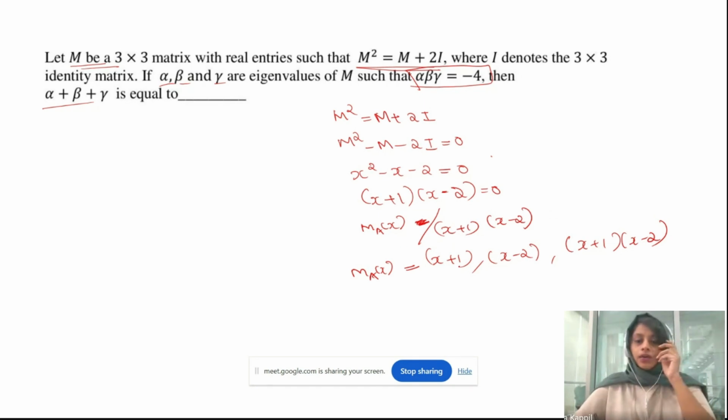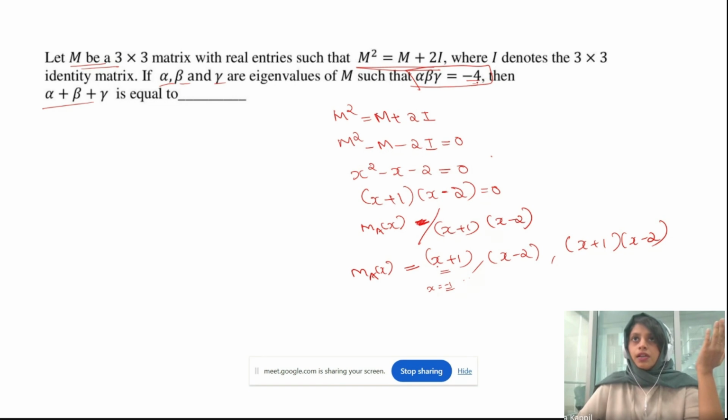Now let's see which one is the correct minimum polynomial out of these. Will x plus 1 be the minimum polynomial? It's not possible, because when we solve x plus 1, you will get x equal to minus 1, right? But if you multiply minus 1 a number of times, can you get minus 4?